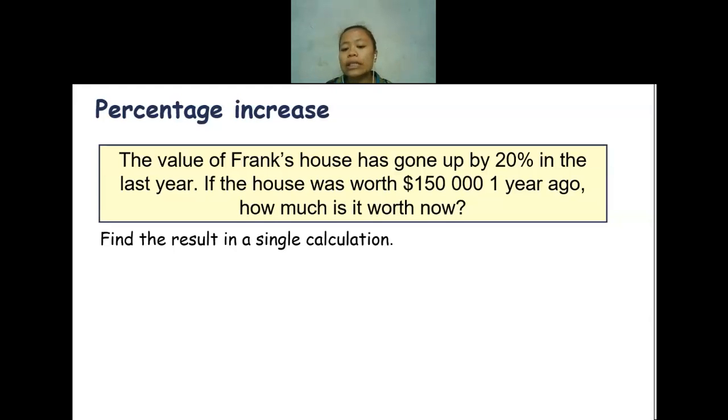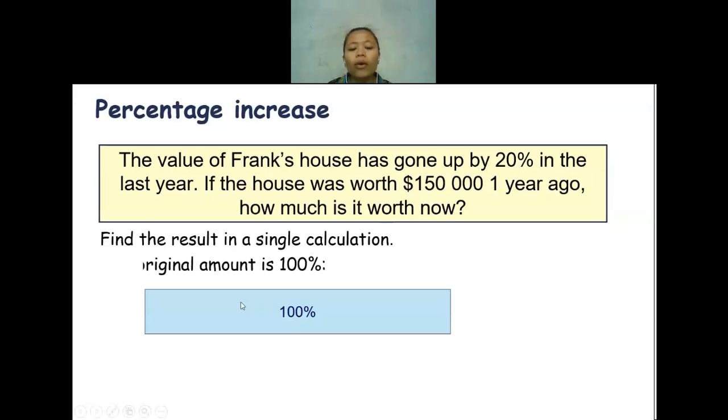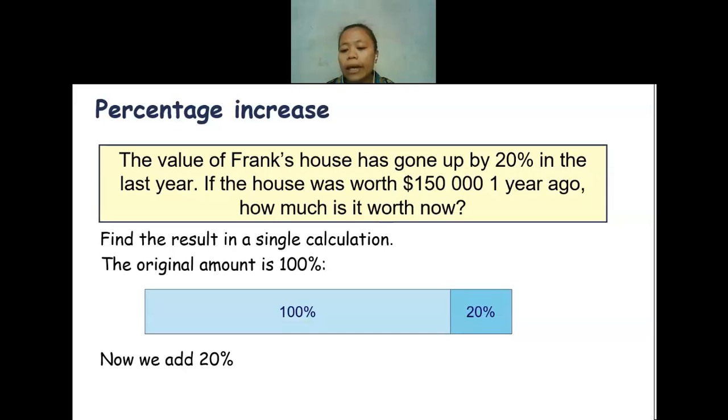As you know, the original will always equal how many percent? Anyone know? 100%. Yeah, the original is 100% and it has gone up by 20%. So now in total it will be how many percent? 120%. Yes, it will be 120%. So I can use this method.